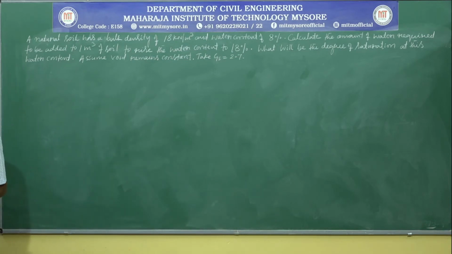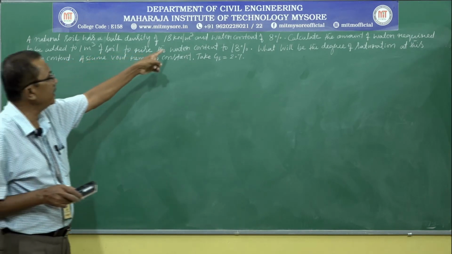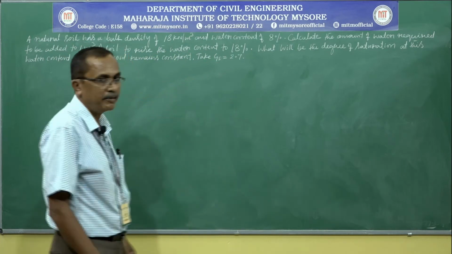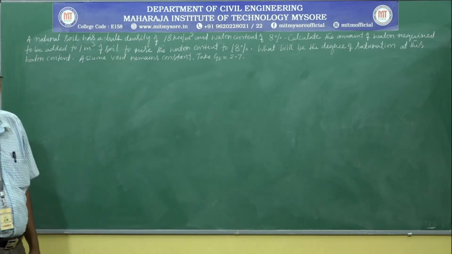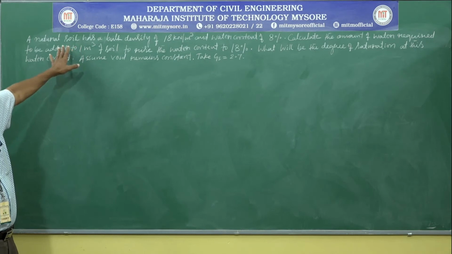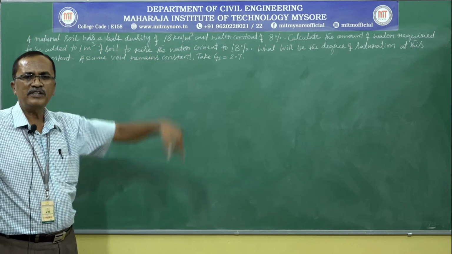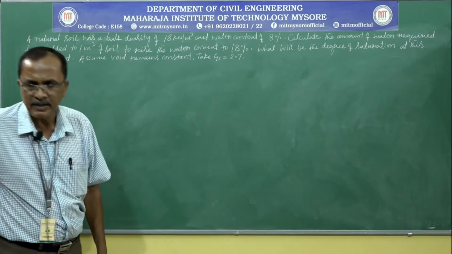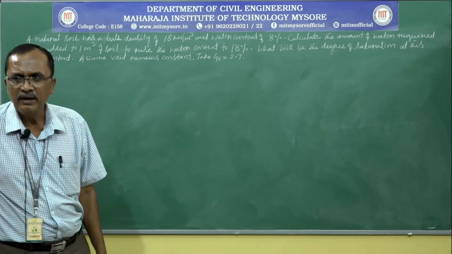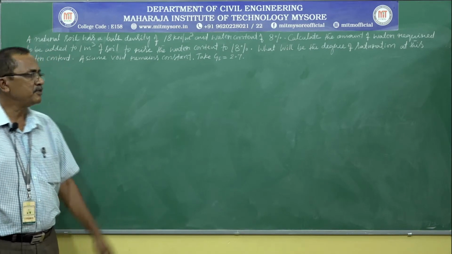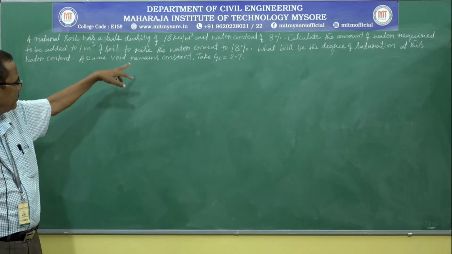Another interesting problem, it is again the field related problem. A natural soil has a bulk density of 18 kilonewton per meter cube and water content of 8%. Soil existing in nature has a bulk density; loosely sometimes we call the unit weight as density, which is acceptable. To be more precise, we have to call it unit weight.